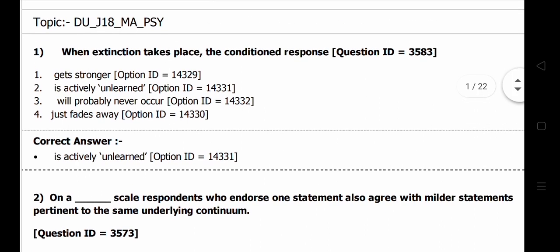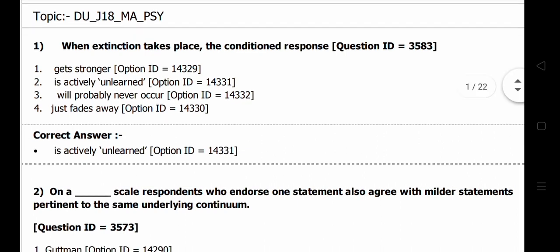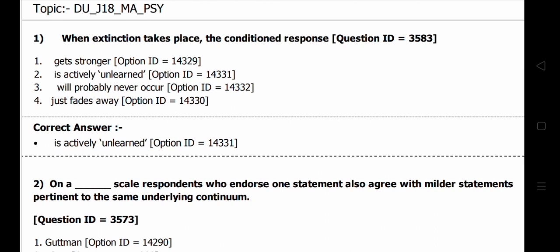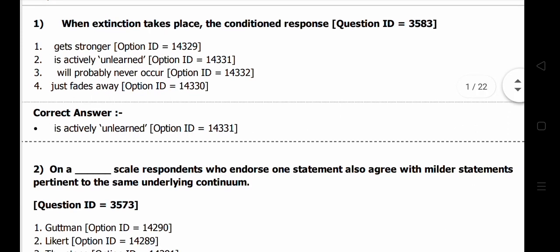Extinction is one of the ways of learning. Here, when extinction takes place, the conditioned response never gets stronger, or will probably never occur. That is not the right answer. And just fades away is also not the right answer, because it is actively unlearned.